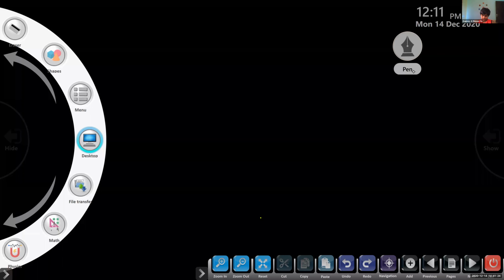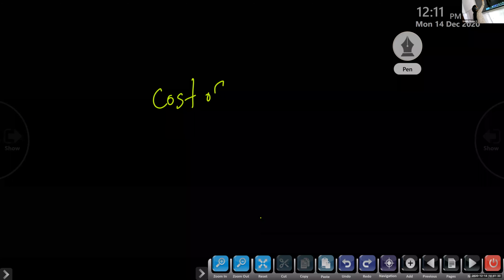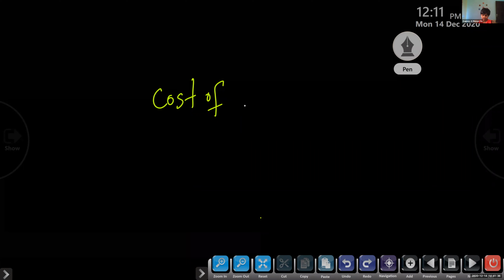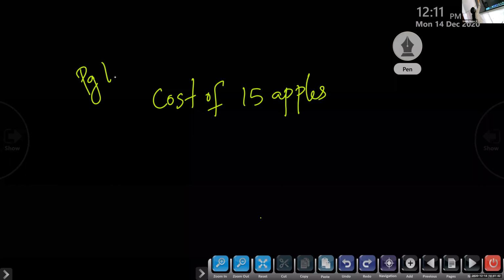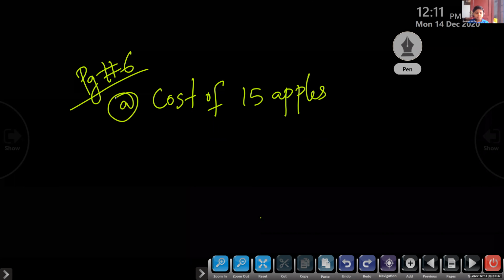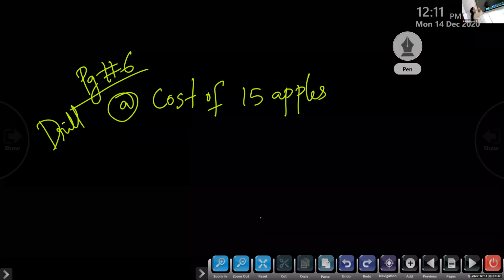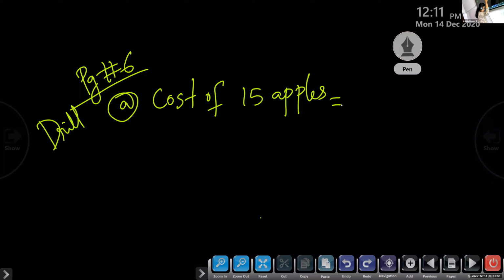The cost of 15 apples is rupees 84. What is the cost of 20 apples? So first, children, we are writing cost of 15 apples. We are doing page number 6, question number A, Drill time. It is the questions from the textbook. Okay. 15 apples is given, rupees 84. Now what do we have to do here?